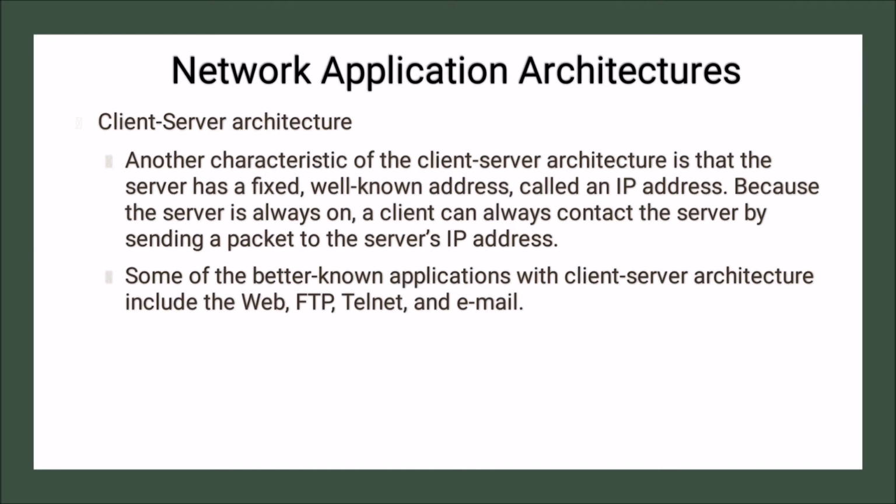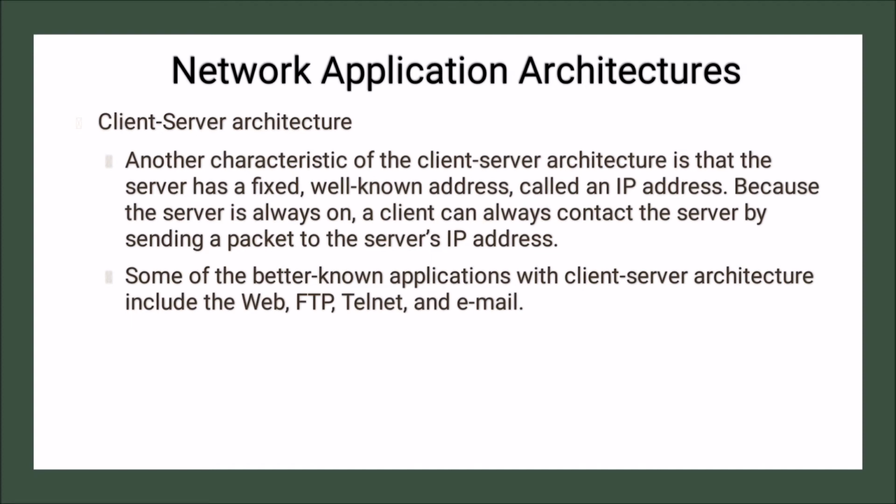Another characteristic of the client server architecture is that the server has a fixed well-known address called the IP address. Because the server is always on, a client can always contact the server by sending a packet to the server's IP address. So there is a fixed server which has a fixed location, called the IP address.